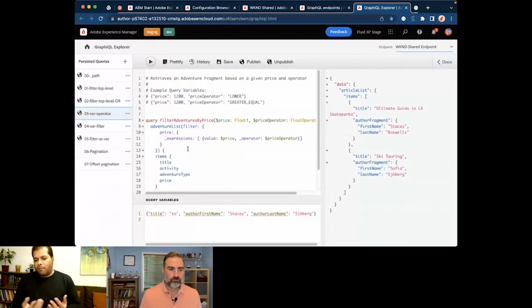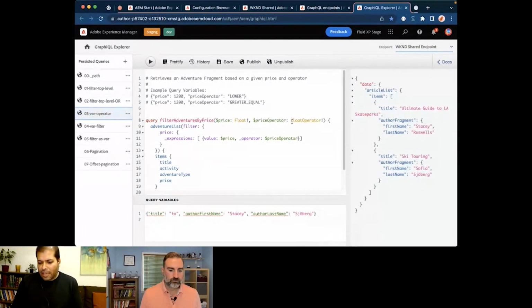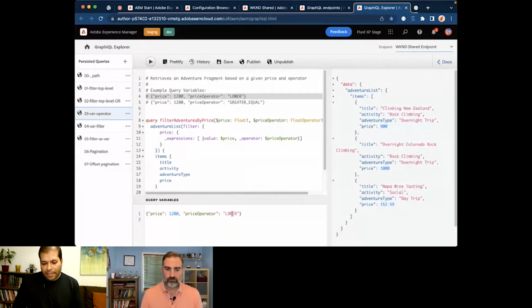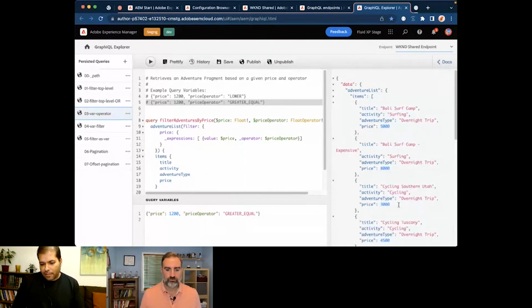One other differentiator here is using an operator in a parameter. Note that we have a float operator type parameter where we can pass the operator that we want to use. For example, when we execute this query, we get the items which are priced less than 1,200. Here we are using the lower operator passed into the expression. And switching it with the other one, we will have the other result set, satisfying the condition.